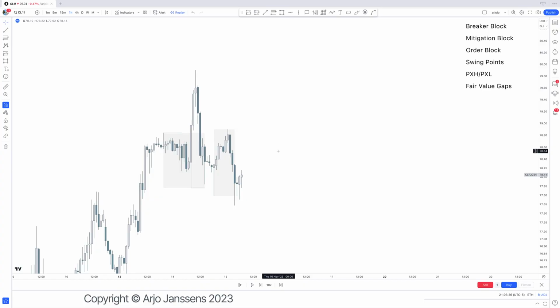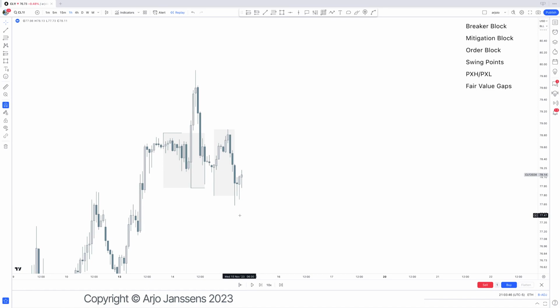No, don't do that. So if there is a breaker block, just visually, all right, there's some kind of a breaker block and we have a mitigation block, perfect. As a general rule of thumb, they go in the right order. That's important.